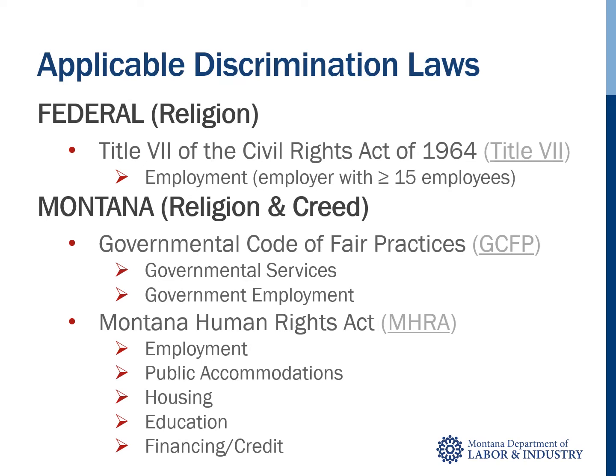Religion is a protected class under federal and state laws. The federal law that prohibits religious discrimination in the area of employment is Title VII of the Civil Rights Act of 1964. Montana's Governmental Code of Fair Practices and the Montana Human Rights Act are the state laws that prohibit religious and creed discrimination in the various protected areas seen here.